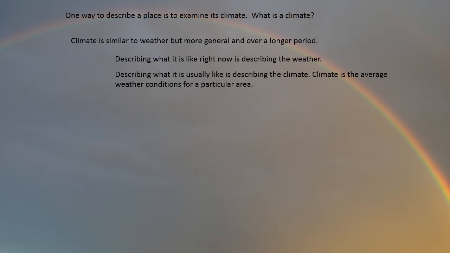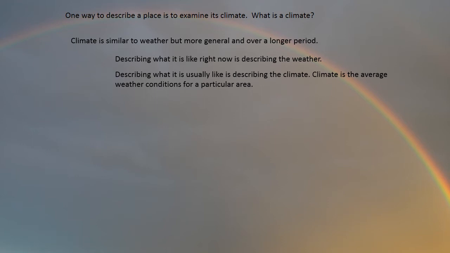What is climate though? Climate is similar to weather, but more generalized and based on a longer period of time. Weather describes what is going on in the atmosphere right now. Rain, sun, temperature, etc. is weather. Describing what it is usually like is climate. Climate is the average weather conditions for a particular place.